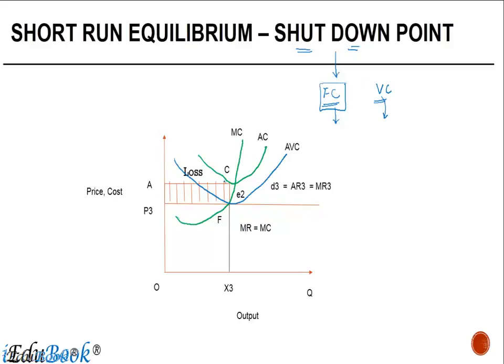So in certain situations, let's say in this case, if the firm is having a price of OP3, there's an output of OX3 at which the average variable cost is hardly touching the price point. If you see this average variable cost curve, what it implies is that in most of the part, it is above the price level. It is barely touching the price line at a particular point, which means that the firm is not even able to cover the variable cost.